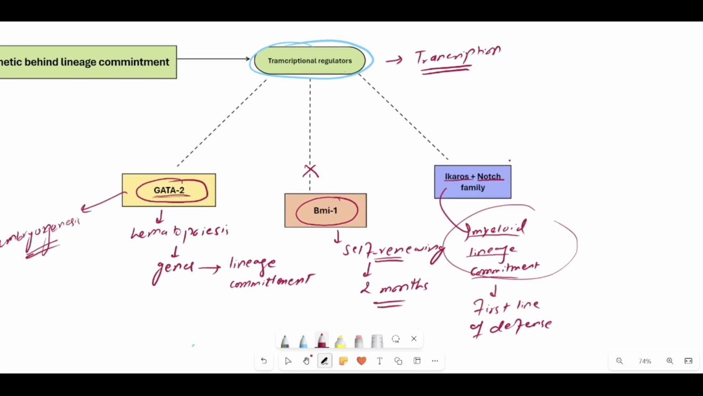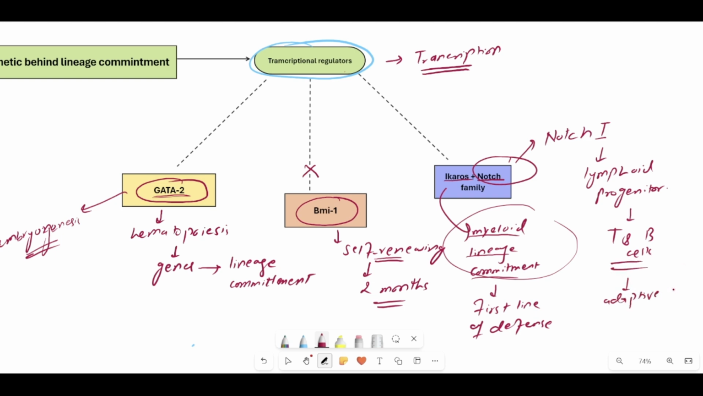Similarly, among the Notch family of transcription regulators, one of the most important regulators which has been identified is Notch1. Notch1 is very important for carrying out the lineage commitment to the lymphoid progenitor cells. It causes the hematopoietic stem cell to undergo lineage commitment towards the lymphoid progeny, and definitely it is going to produce lots and lots of T and B cells. These cells are very important for mediating the adaptive immune responses, because they produce antigen specific immune responses.